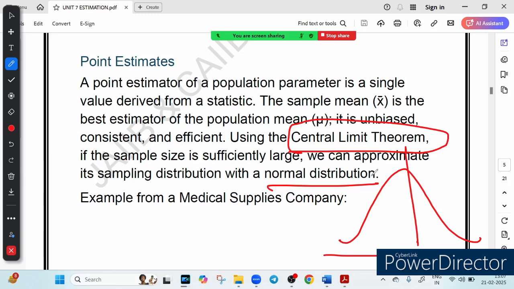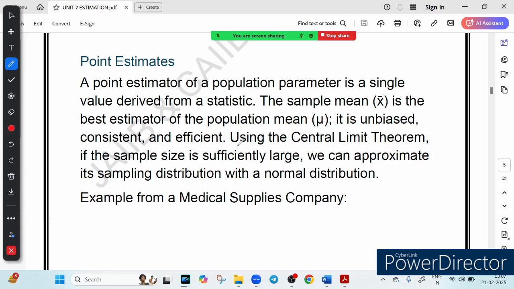So what we learned from this discussion is that point estimates are super useful in banking, finance, business. Whether estimating customer spending, creditworthiness, or fraud risk, a small sample can give powerful insight. For CAIIB, just remember, a point estimate means a single best guess using sample data. And you must remember that the sample mean is the best estimator for the population mean. Understanding this will help you master risk management, data analysis, and financial decision making. Now, let's move to the next topic.